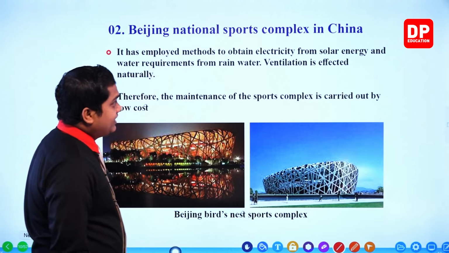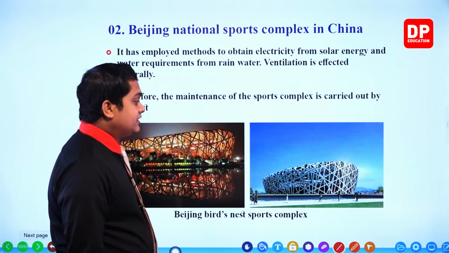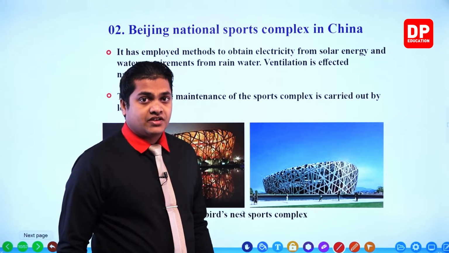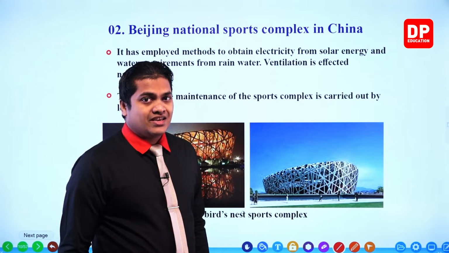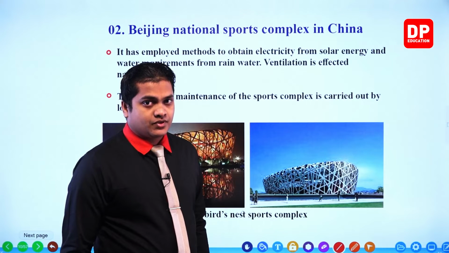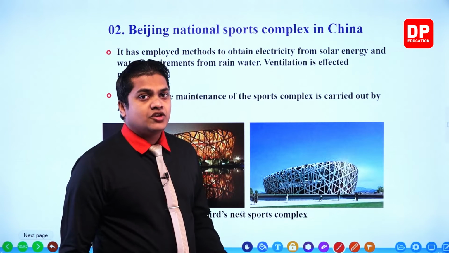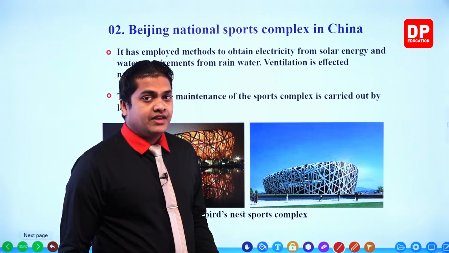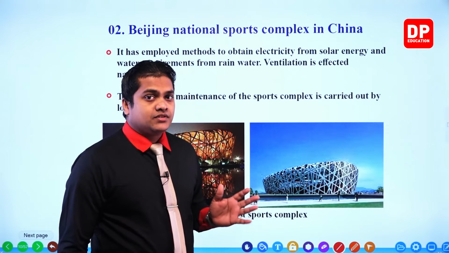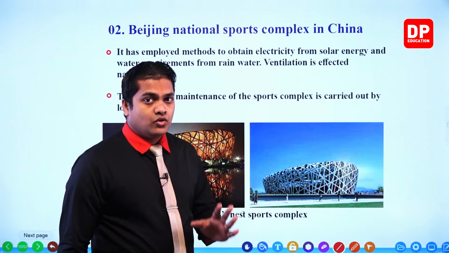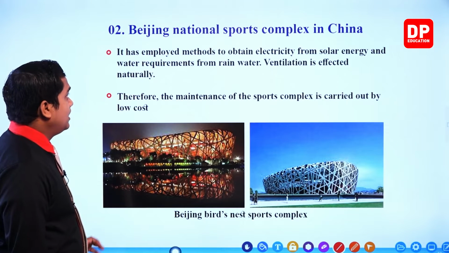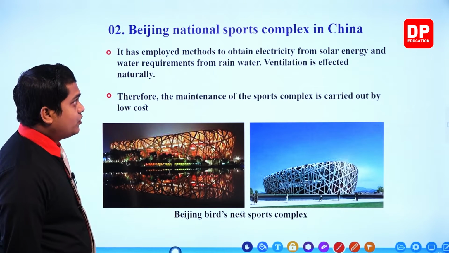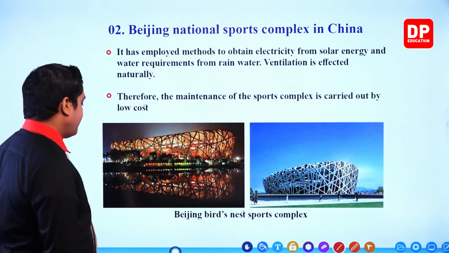Then, my dear children, ventilation is effected naturally. That means natural ventilation is used over here, not artificial, like AC, air conditioners are not here. Ventilation is given naturally. So by that way, the sports complex is maintained at a low cost, right? So this is the second example, the Beijing National Sports Complex in China.